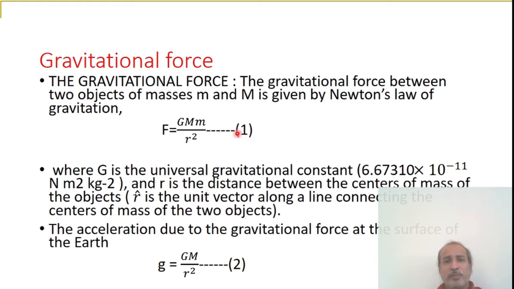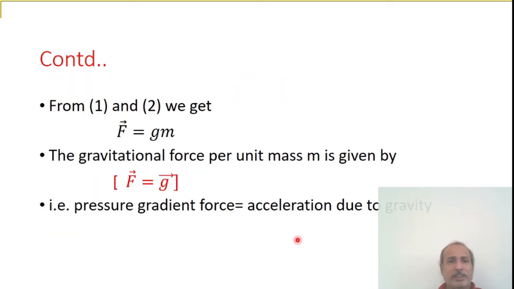Now comparing equation 1 and 2, at the place of GM by r square you should write g. What will we get? That is equal to gM only. Force F is equal to gM. So now M is equal to 1 kg. What happened here? F is equal to g, which means force is equal to acceleration due to gravity.